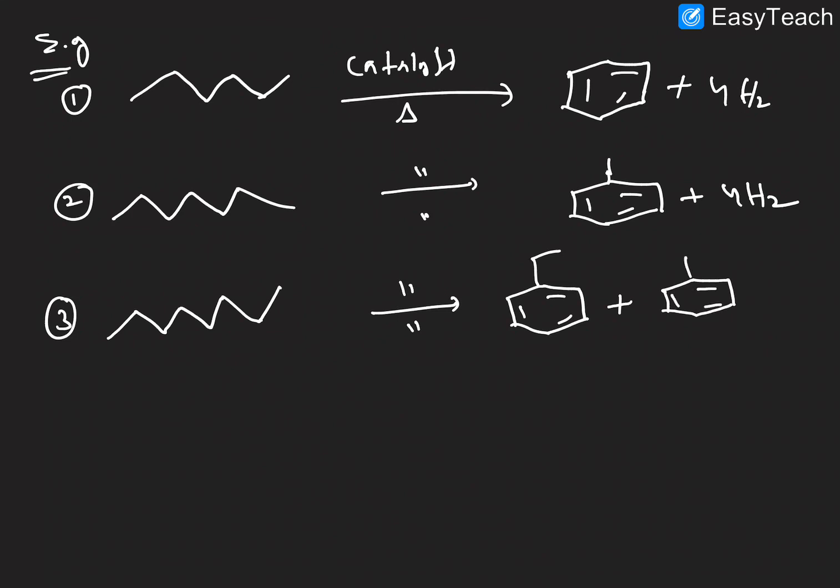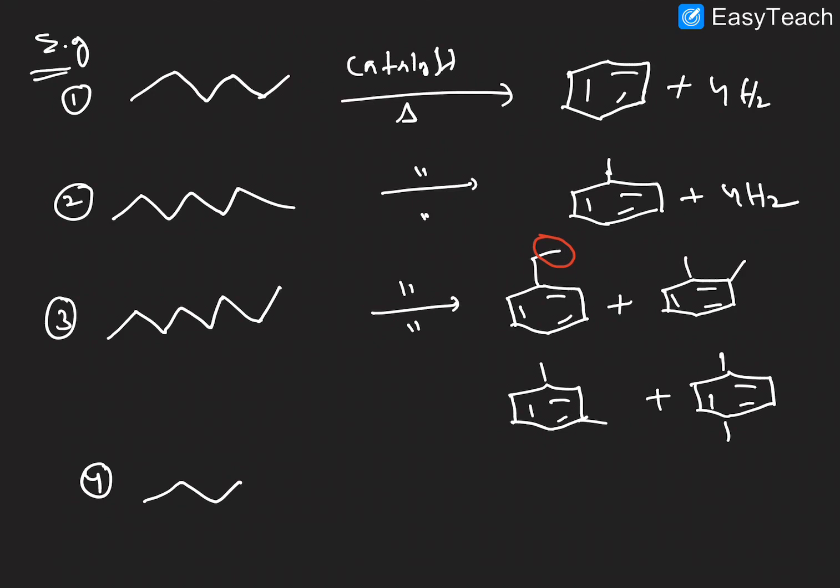This methyl group will be shifted to the ortho position, so we'll get this product. Sometimes it is transferred to the meta position, sometimes to the para position. So we'll get a mixture of products. All are aromatic compounds only. Then we'll discuss the next one.